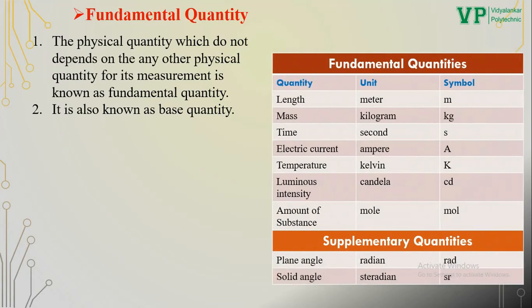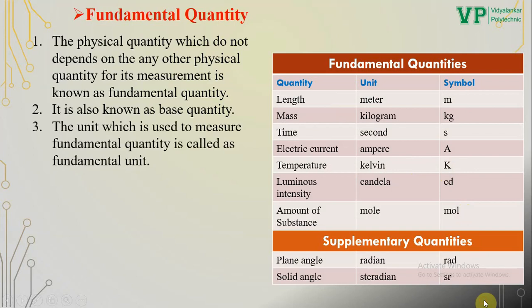There are 7 fundamental quantities: length, mass, time, electric current, temperature, luminous intensity, and amount of substance. For each fundamental quantity, there is a specific unit. For example, Kelvin is a unit of temperature. Hence, it is known as fundamental unit. So, the unit which is used to measure fundamental quantity is called fundamental unit. Along with the 7 fundamental quantities, 2 more supplementary quantities are there: plane angle and solid angle.